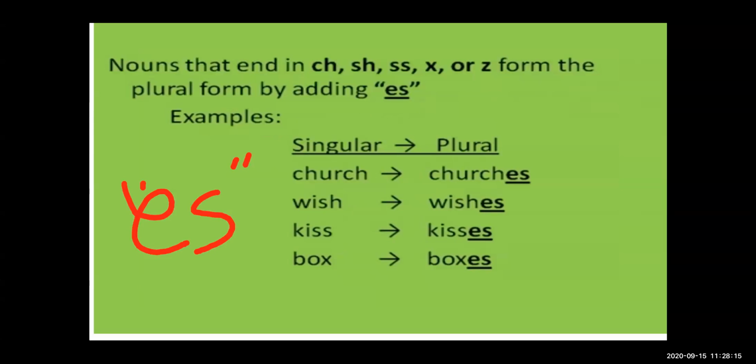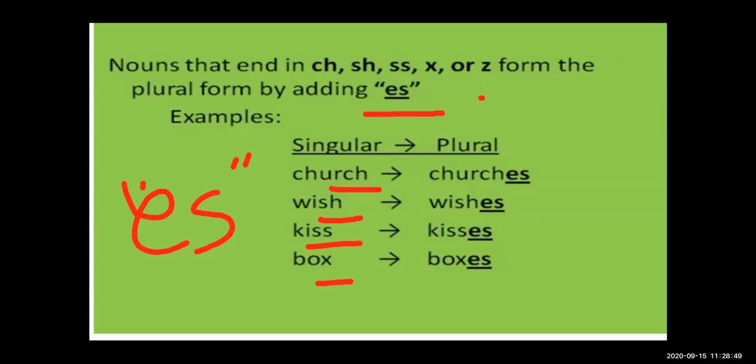Nouns that end with ch, sh, ss, x, or z, at the end of that noun we add es. Nouns that end in ch, sh, ss, x, or z form the plural by adding es. Here are some examples.